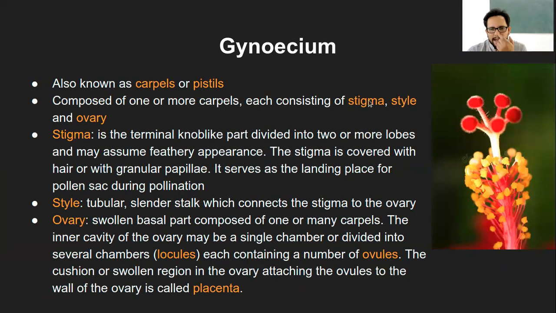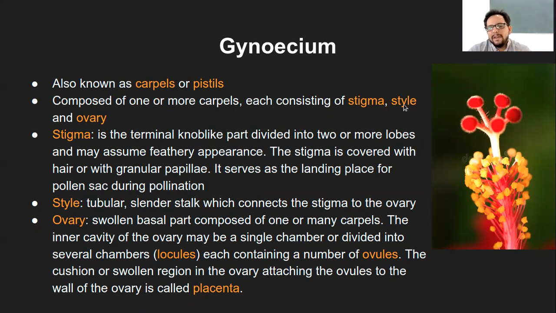Okay, so then I will just finish this particular part on the gynoecium, and then we can stop. The gynoecium, as we know, in singular can be called carpels or pistils, and collectively gynoecium. These are composed of one or more carpels, depending on which flower it is. There can be only one carpel, that is one style, one stigma, one ovary, or there can be many of these structures.